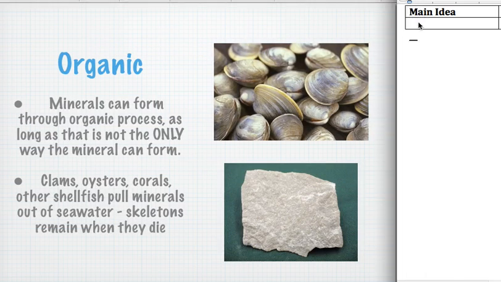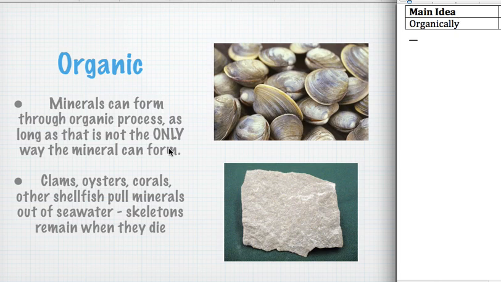So first up, minerals can form organically. It should say organically on the slide. So we know that a mineral has to be able to be formed without the remains of living things. So minerals are allowed to form through an organic process, right, from a living thing, as long as that's not the only way the mineral can form. That's why coal is not a mineral, because that's the only way coal can form is from the remains of